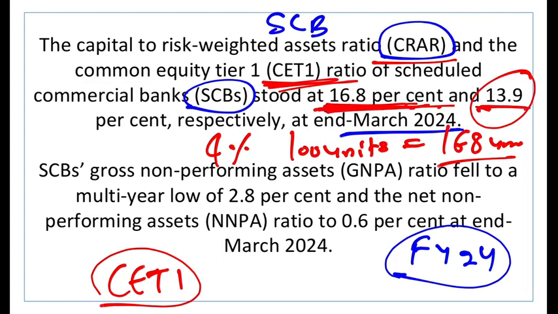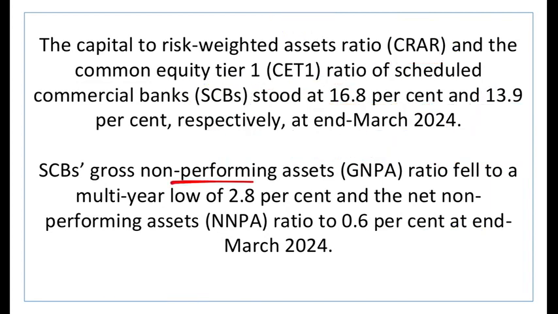Out of that, 13.9 is the CET1 ratio, which shows that the banks not only have sufficient capital adequacy, but this capital adequacy is backed by very high quality capital, or the CET1 capital. So let's talk about now the non-performing assets.